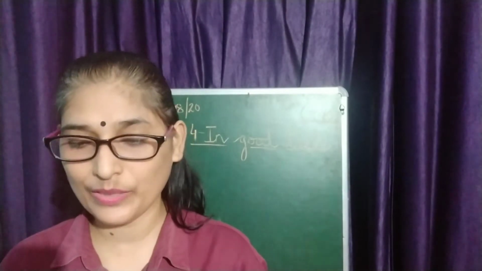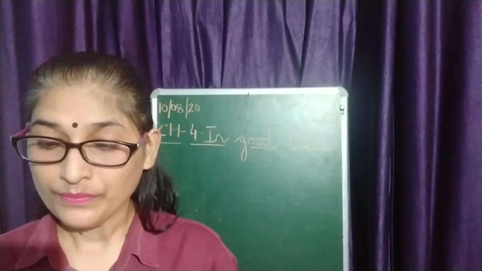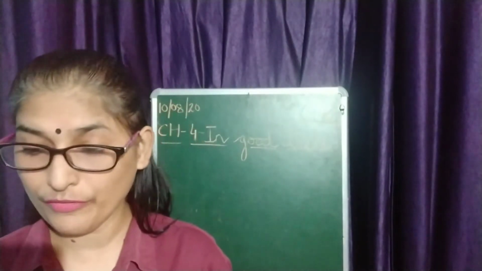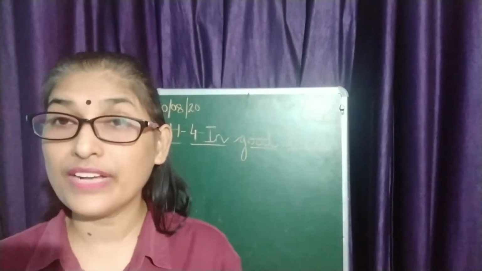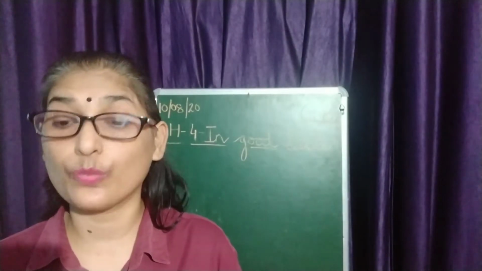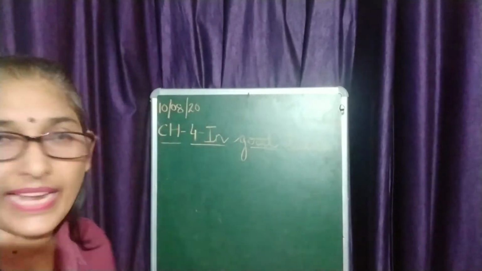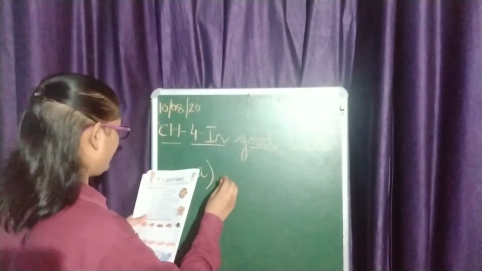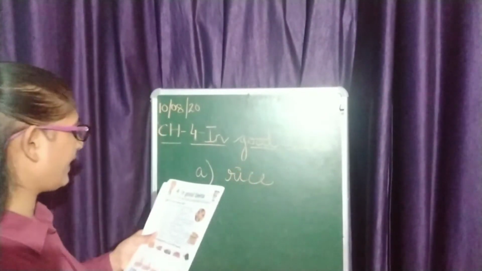Exercise A. What is the Spanish dish paella made up of? Now there are some more options here. The first is rice, B is chicken, and C is wheat. And the correct answer is A, that is rice. Option A is the correct one. All have done?